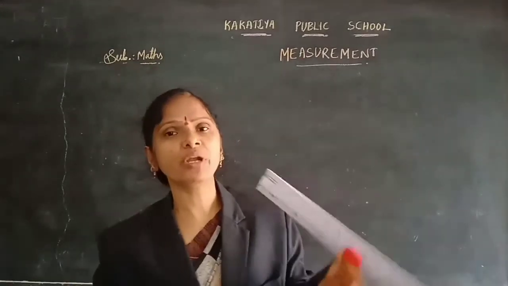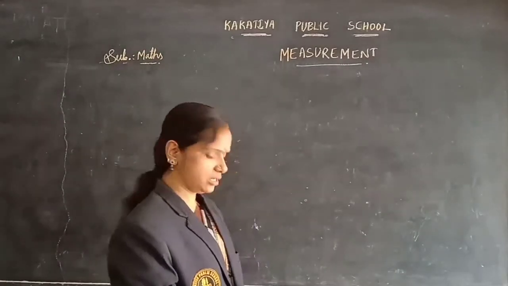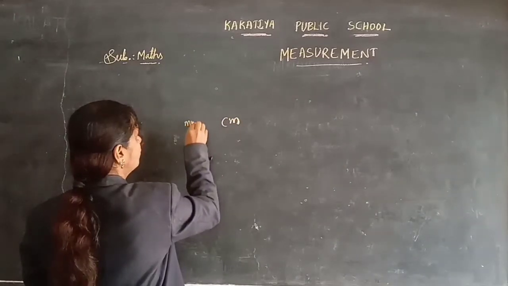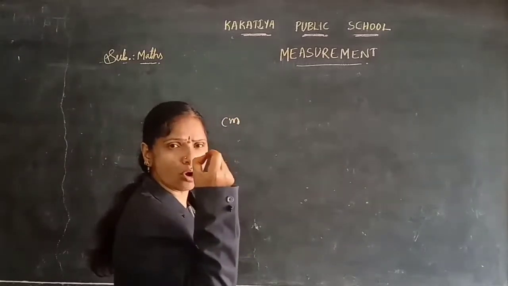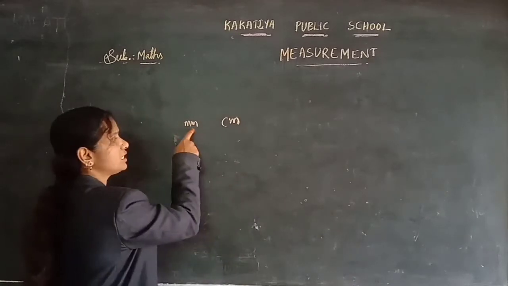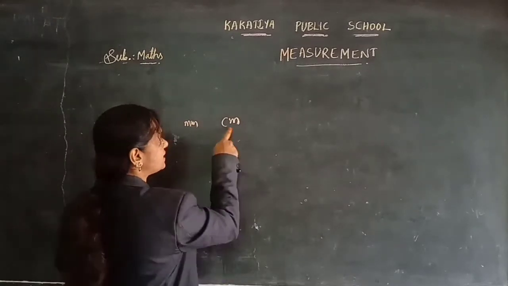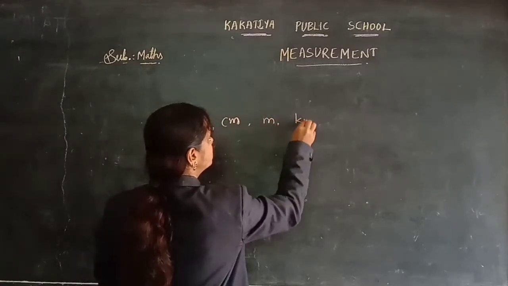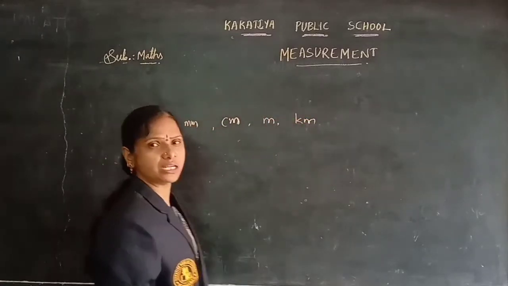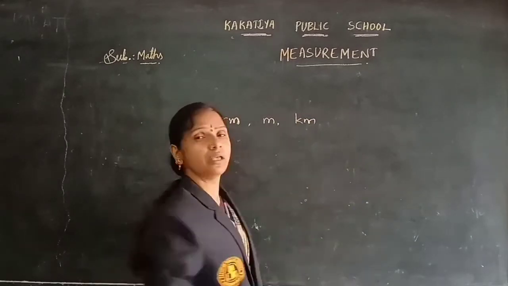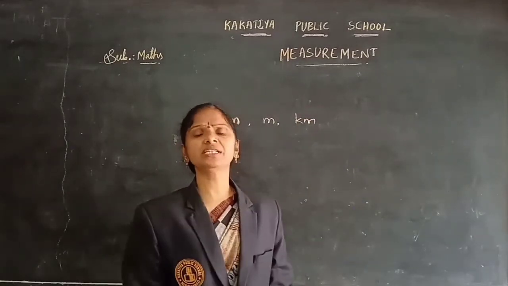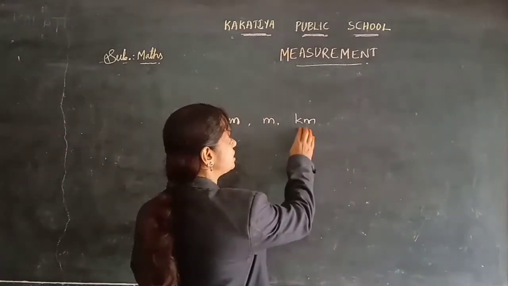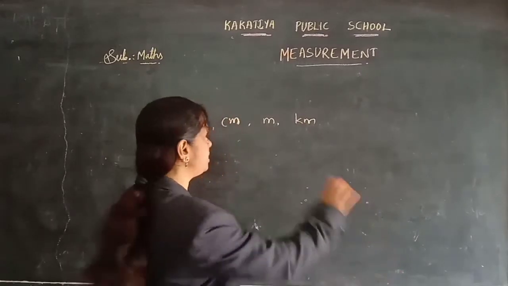So nowadays we use the centimeter scale to measure, and the millimeter for very small things. To measure very small things we use a millimeter scale, and centimeters, meters and kilometers for very far distances. Kilometers we use for measuring the distance from one village to another village. It's too long, children, so we measure that in kilometers and meters.